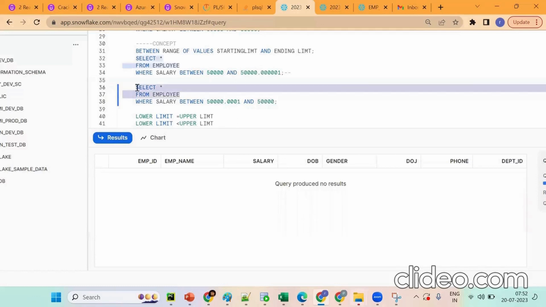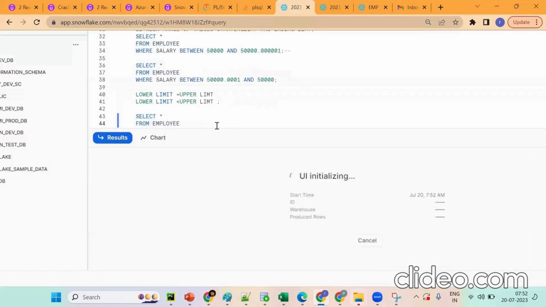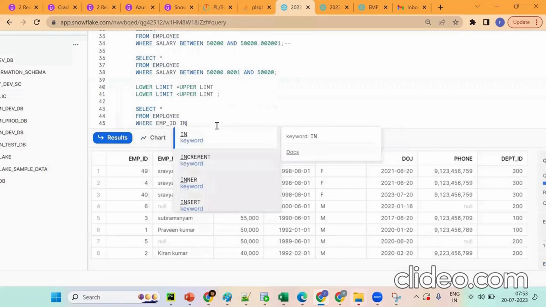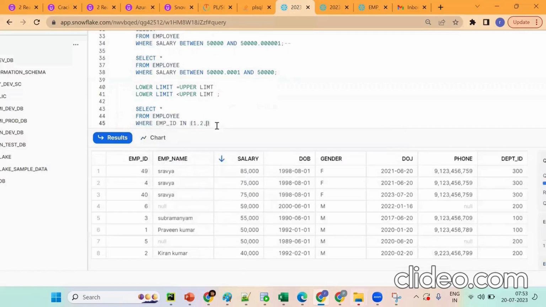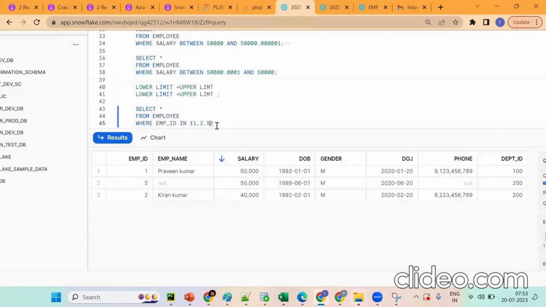Now tell me, how can I see the list of tables in this particular database? How can I see the list of tables? See, first select employee ID one, comma, two, comma, five, something like specific values. So these are the questions. Suppose I want to get employee details, but I'm not asking for the description. I want to see the list of tables. Compulsory tables. Okay, show tables.